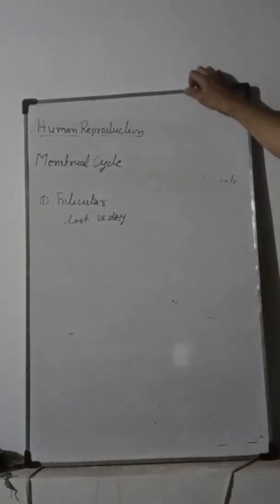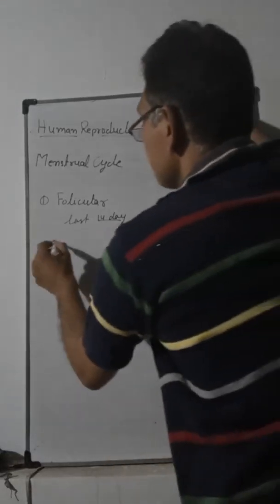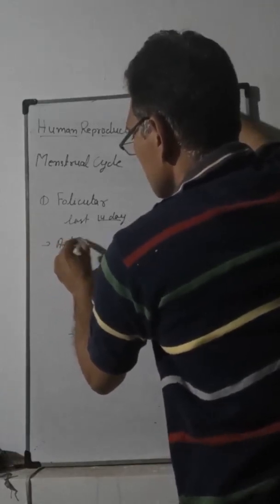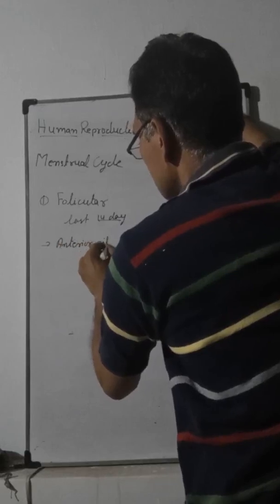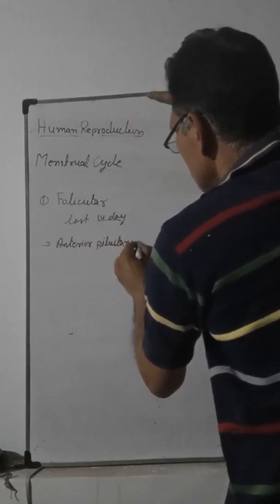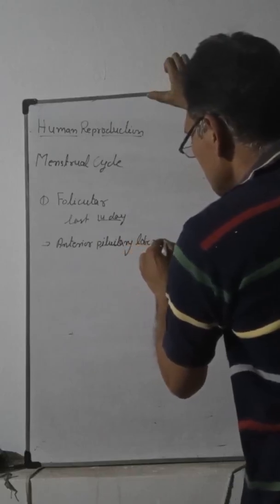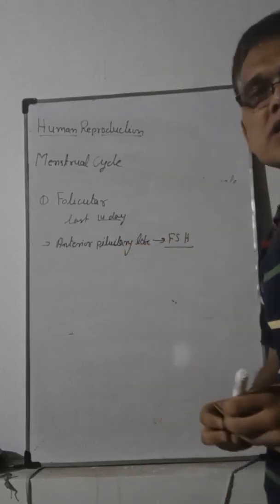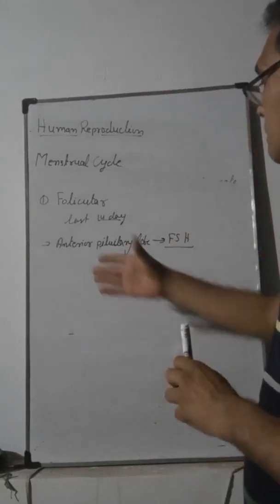During this phase, the anterior pituitary lobe secretes FSH, follicle stimulating hormone.